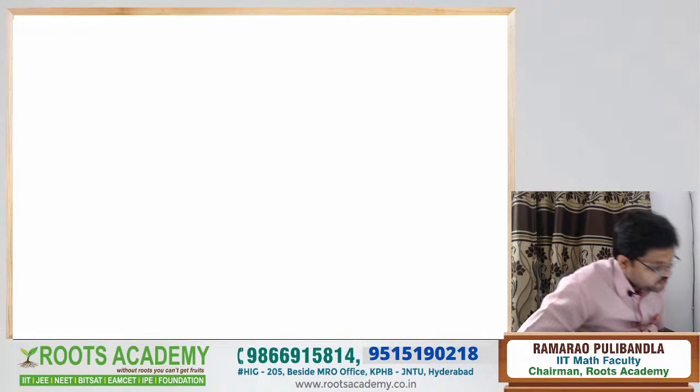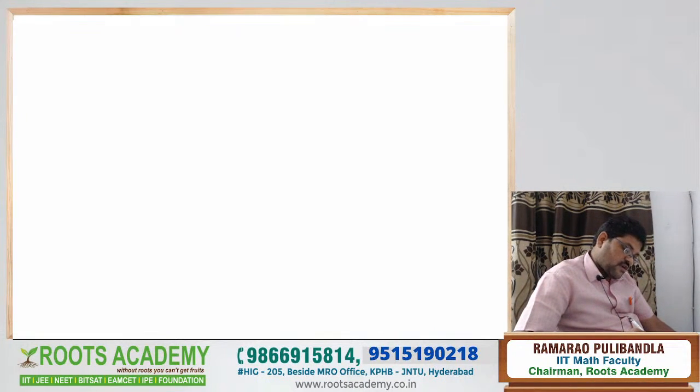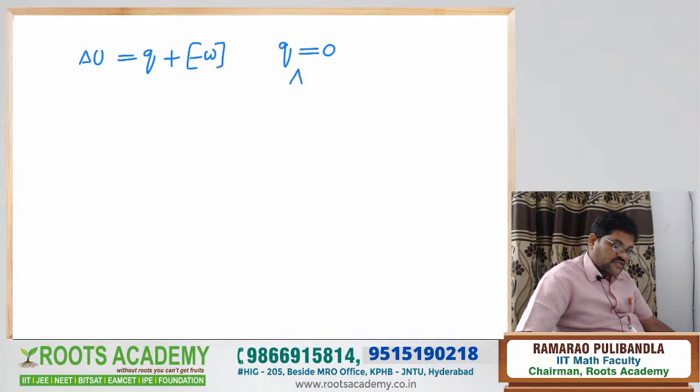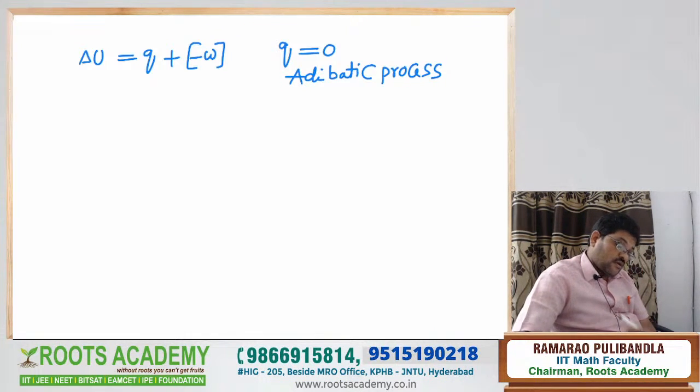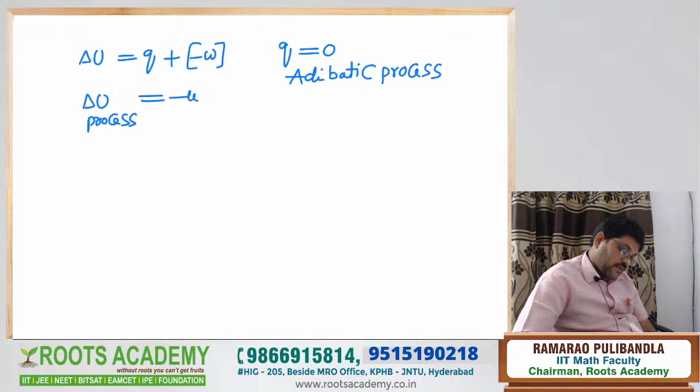See the 2 marks question. No heat is absorbed. What is the first law of thermodynamics? Delta U is equal to Q plus or minus W. No heat is exchanged between the system and surroundings. That is called an adiabatic process. What is an adiabatic process? No exchange of heat between system and surroundings. Now delta U of the process is equal to minus W.